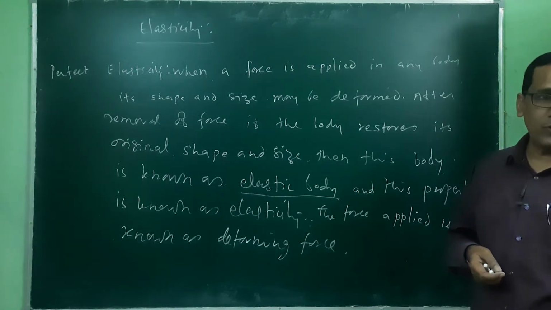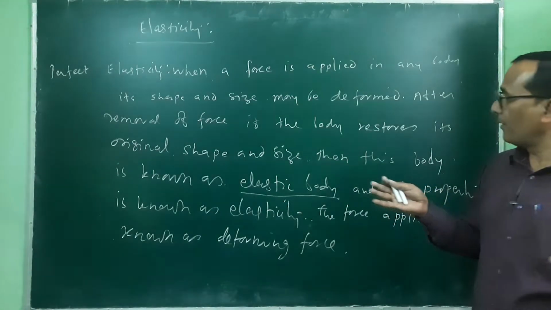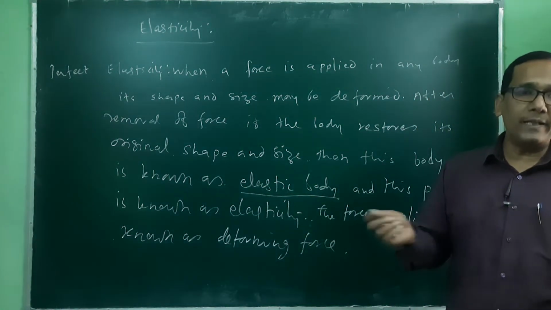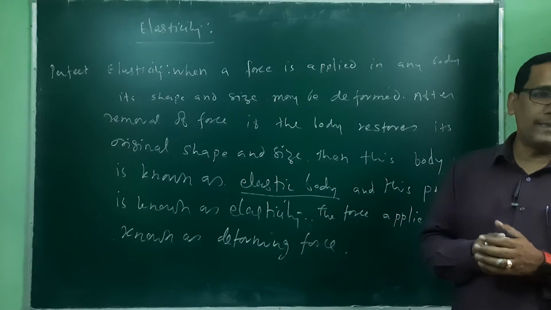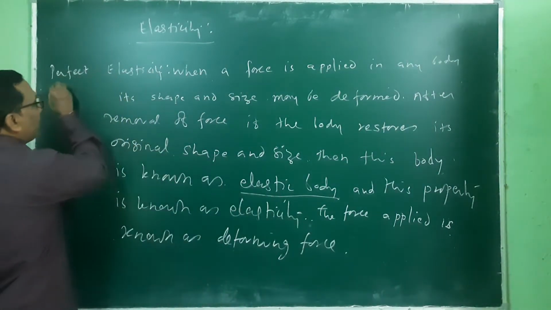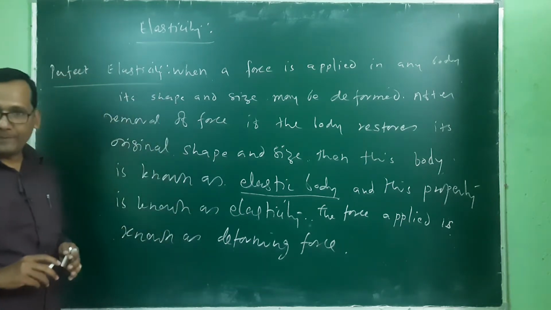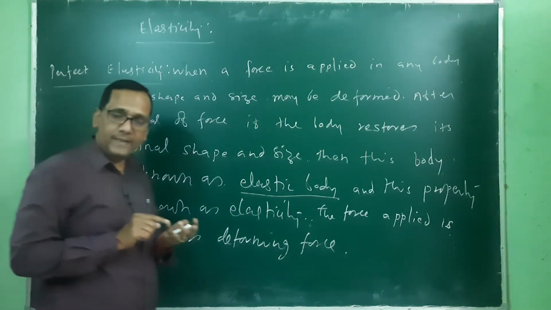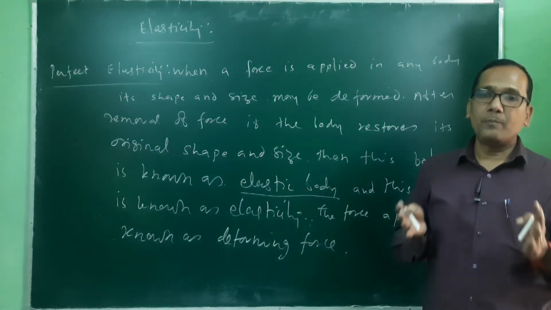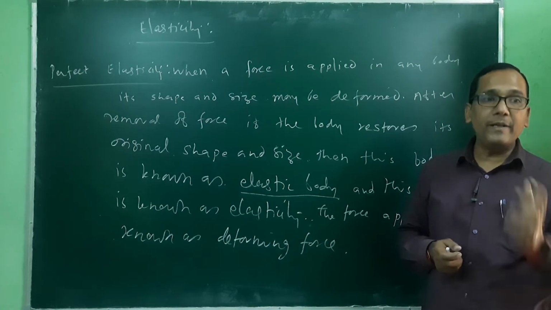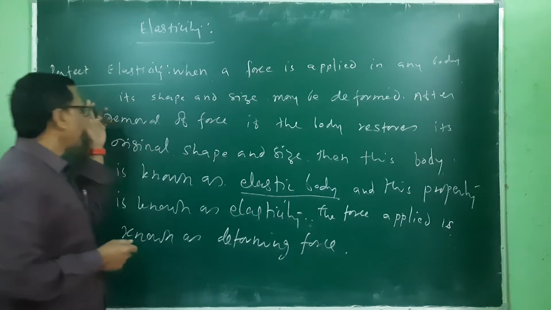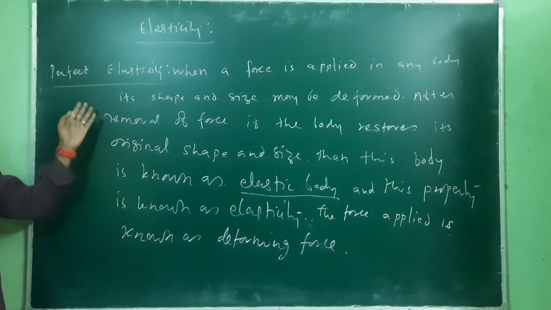When we apply the force, its shape and size are deformed, and when we remove the force, it immediately comes back to its original shape and size, then that is known as a perfect elastic body, and that property is known as perfect elasticity. In ordinary elasticity, it may take some time to restore the original shape and size, but in perfect elasticity it comes back immediately.